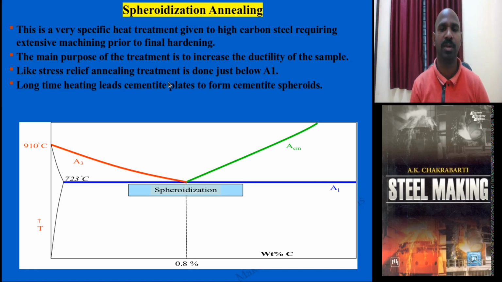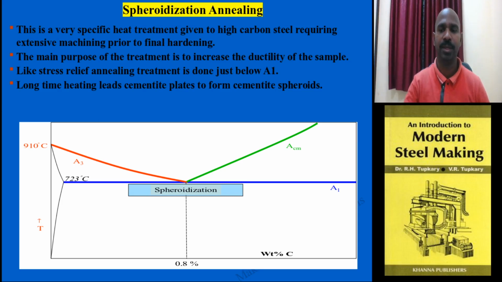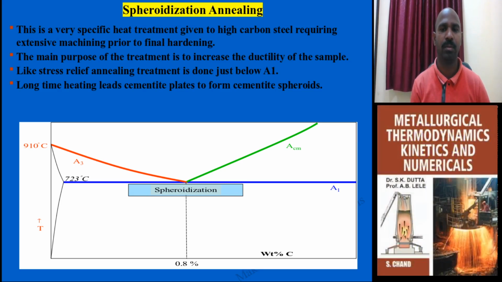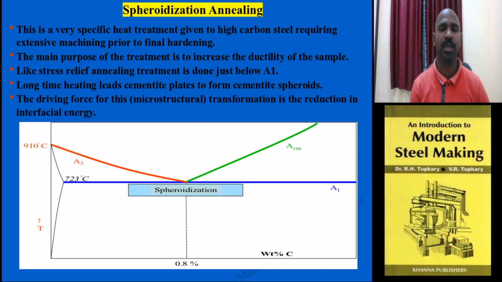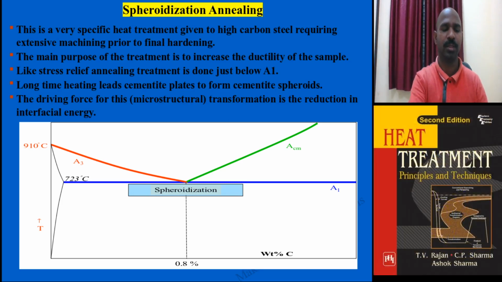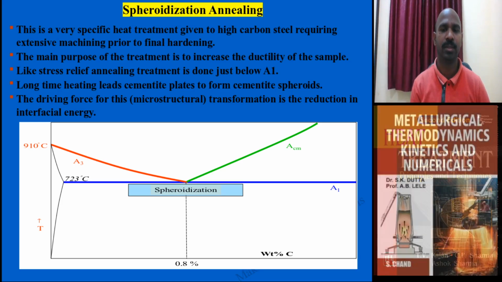Holding for a long time, the mechanism is that the cementite plates convert into spheroid form, just like spherical cementite spheroids. Those spheroids give the advantage of easy machining. So that is the solution for such kinds of problems. The driving force is mainly the interfacial energy of the cementite plates, which drives the formation of cementite spheroids.